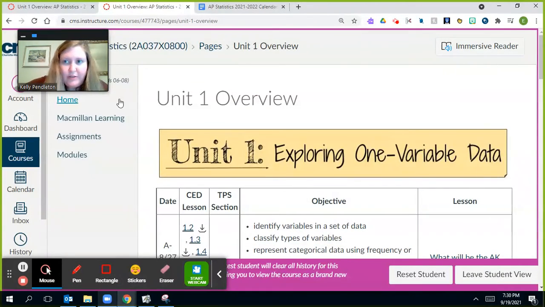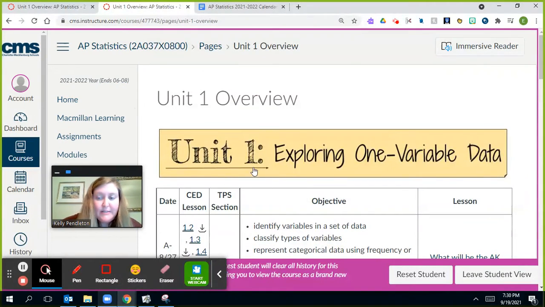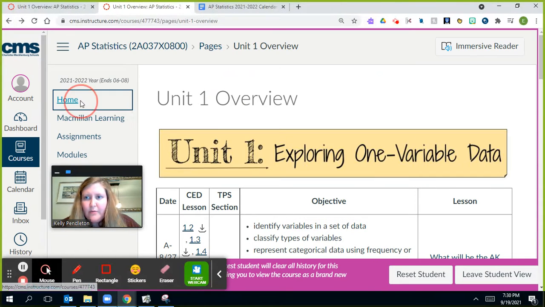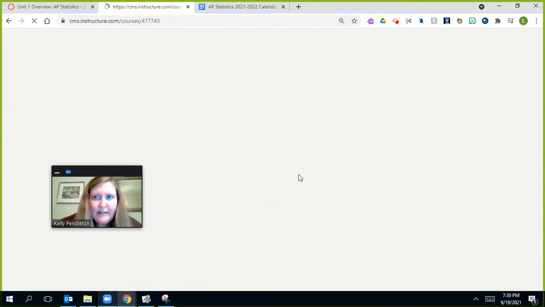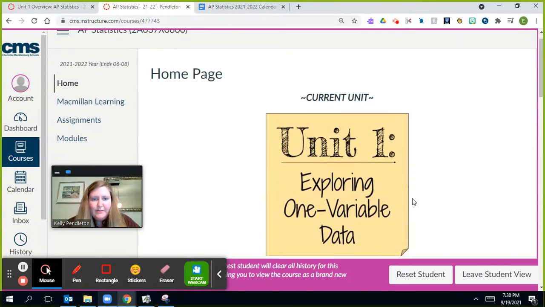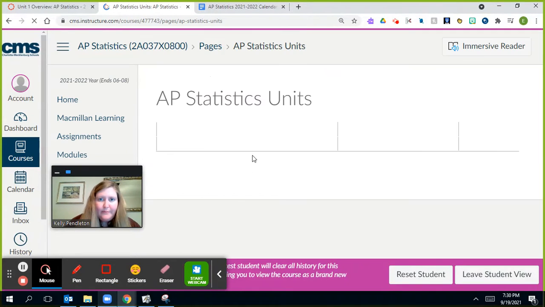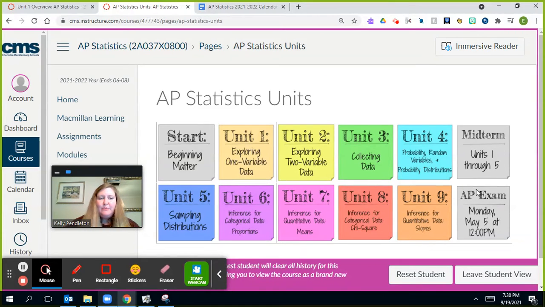So hopefully all the stuff in there is really helpful to them, and we typically follow this format for all of the units. I'll show you what each of our units are. Oops, that link doesn't work. Good to know. So we'll go back to the home screen. I used to have that linked to the modules, but I don't use those as much. So if we click this AP Statistics Units button, then these are the units that we'll be doing throughout the year. So we're just in Unit 1 right now, and we'll get through actually Unit 5 before the midterms, and then we'll do the other 4 units after the exams in the spring.